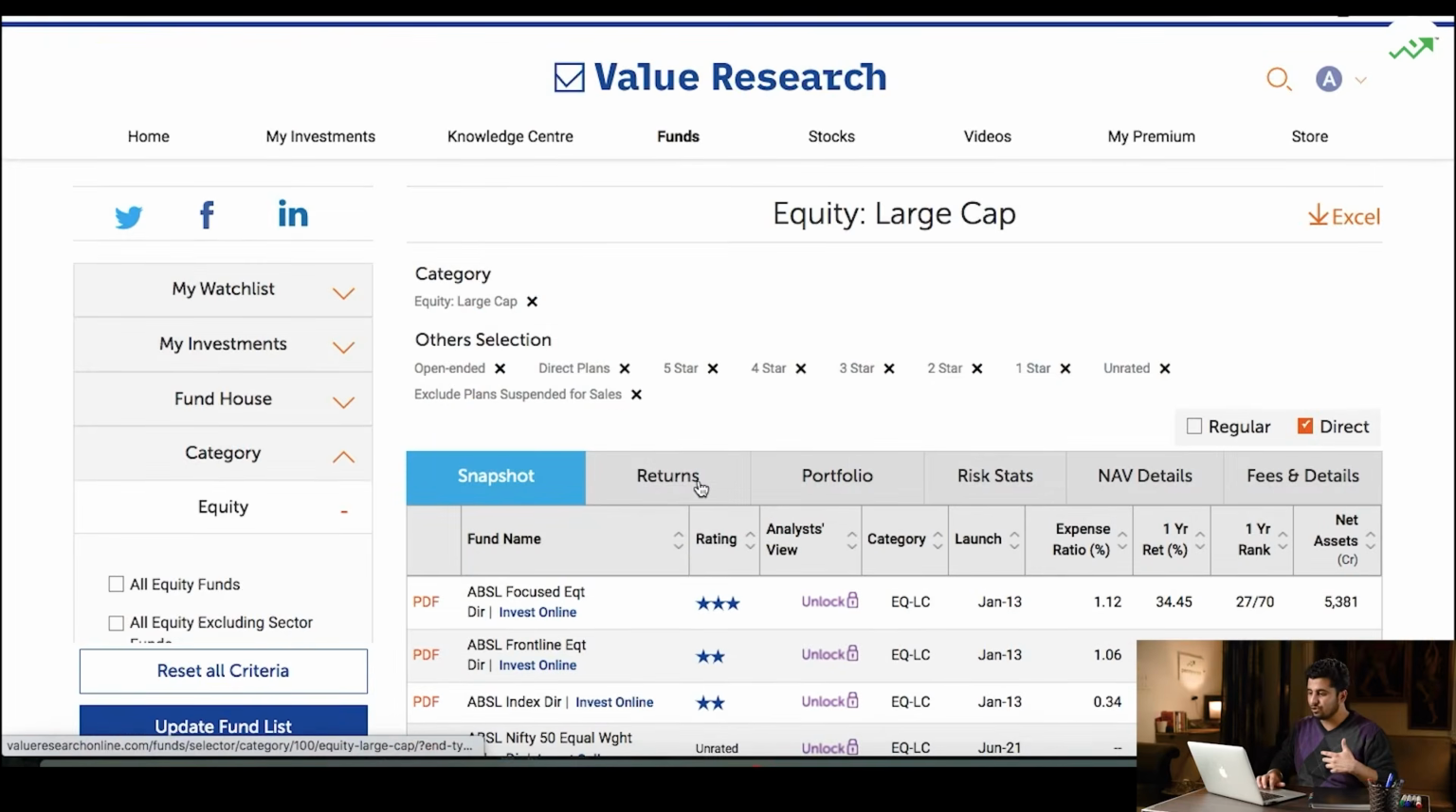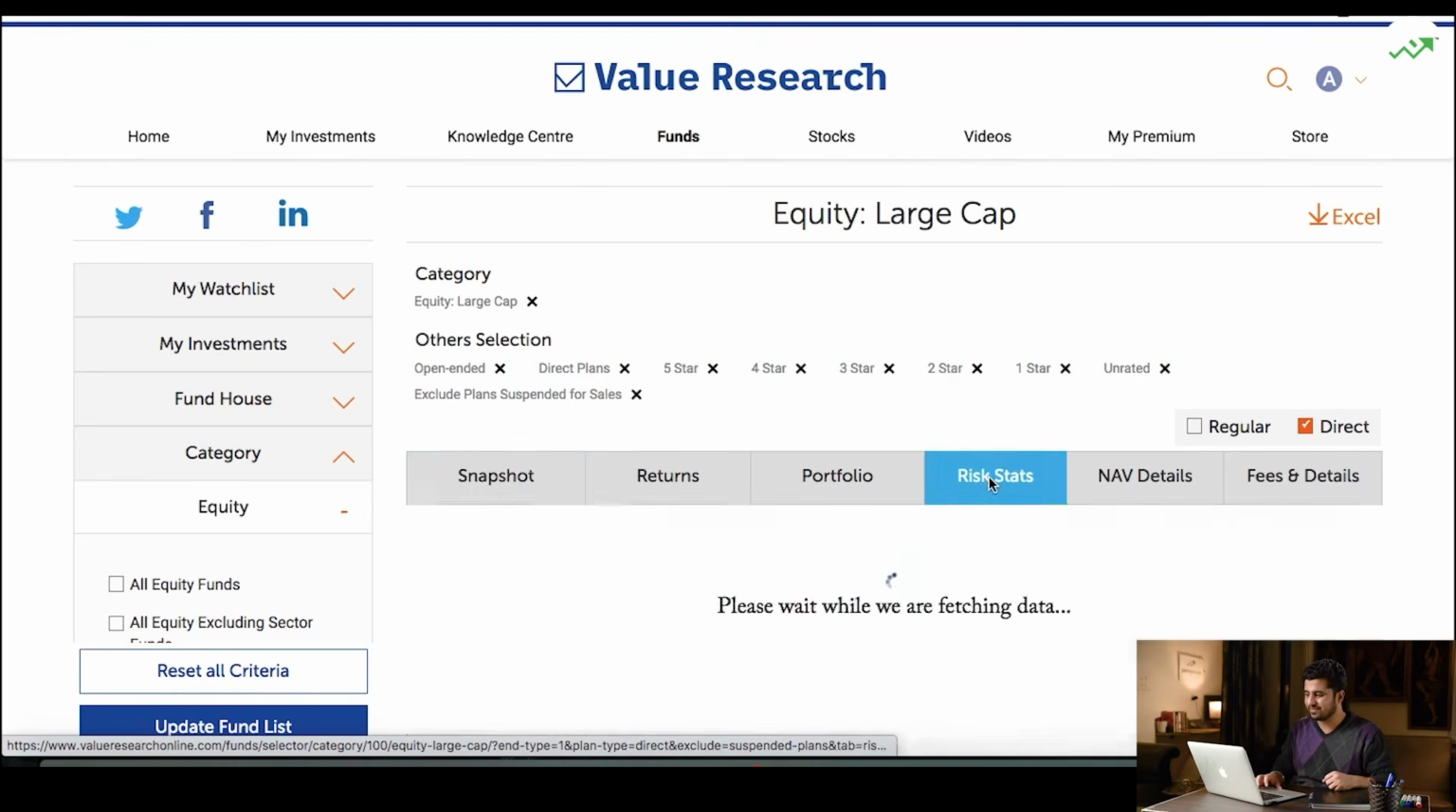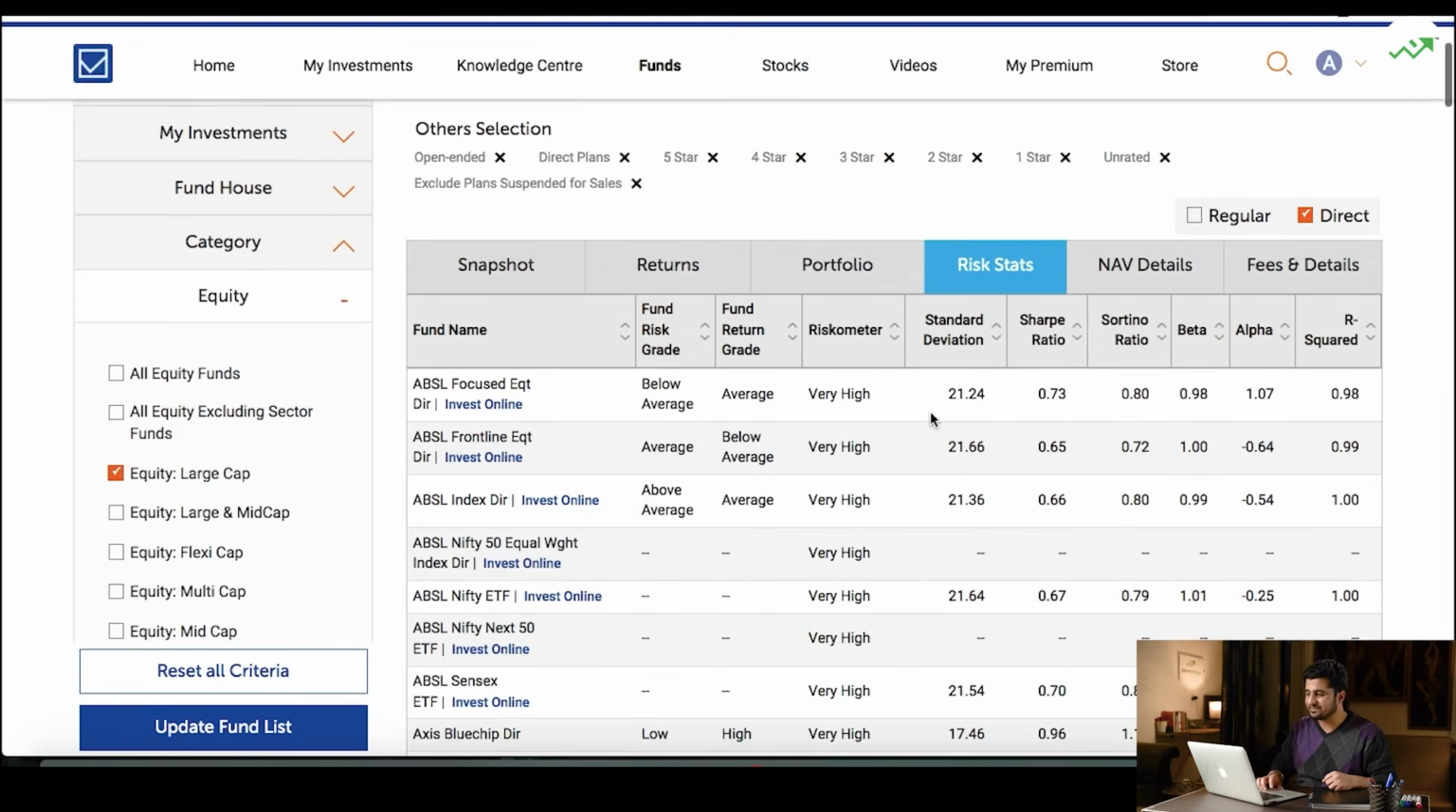And here you see on top few of the tabs: snapshot, returns, portfolio, risk stats, so on and so forth. And I'm pretty sure you must be wanting to get into the returns tab to see how much these funds generated in return. But wait. Before looking at the returns, let's look at the risk stats. How much risk this fund manager or this mutual fund company has taken in order to provide us the returns. So we'll go on to the risk stats.